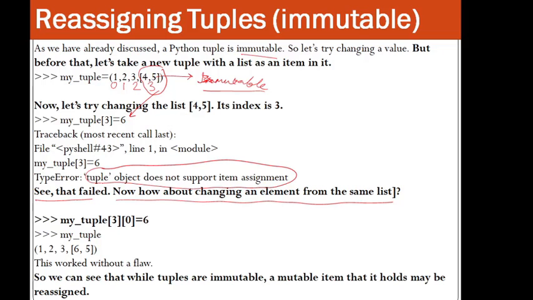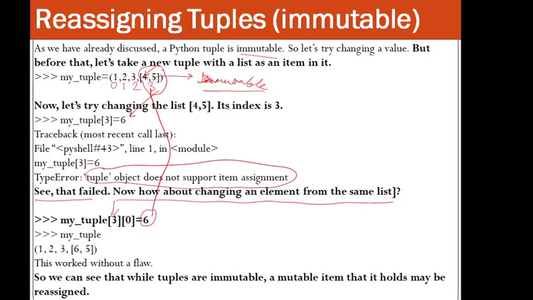So what you are doing over here is my_tuple, then this is 0 1 2 3. Now you are directly approaching the element 3, and within that you are approaching the element 0, and you are replacing this with 6.